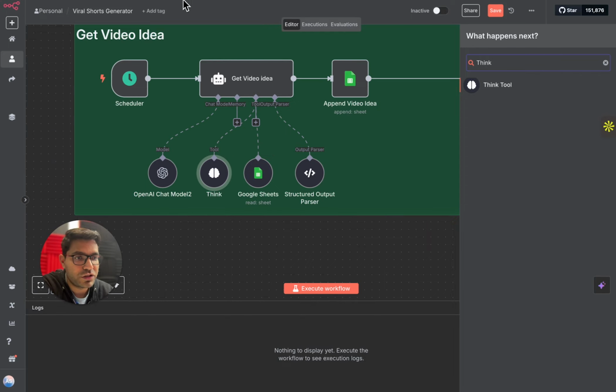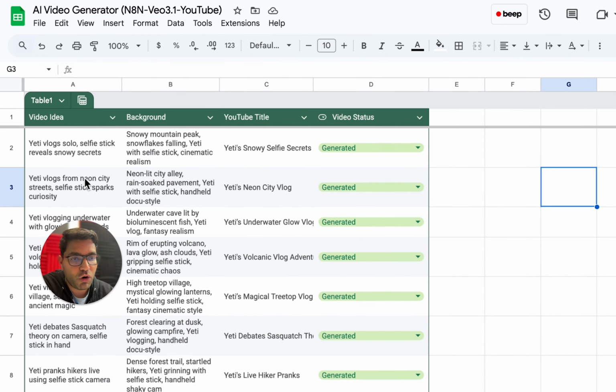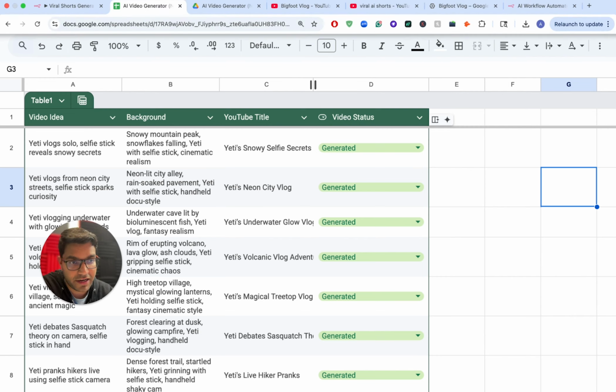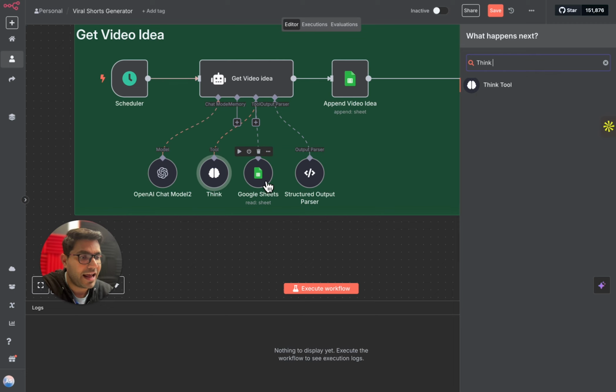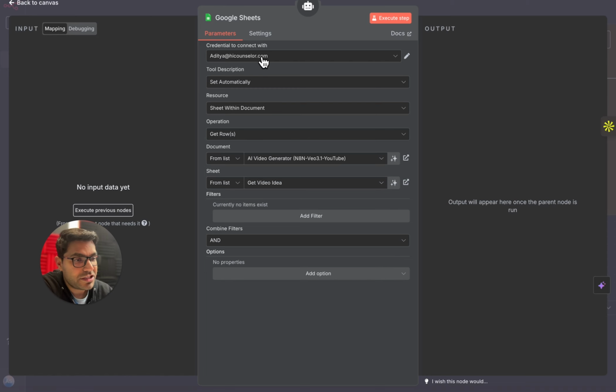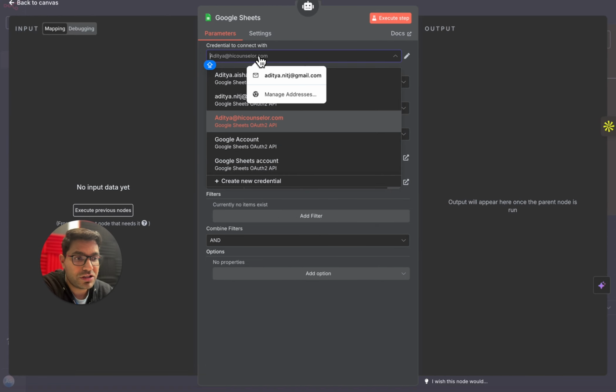Another one, we have added a Google Sheet. If you remember, we are using a Google Sheet where we are managing all the videos that we are creating, as well as their background, the YouTube title, and the video status that is being generated. So simply create a Google Sheet and add it here. To add a Google Sheet, simply search for Google Sheet here. In this node, you add your Google account by clicking on Create New Credentials.